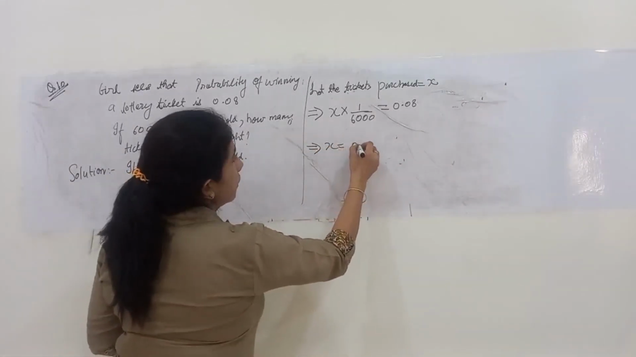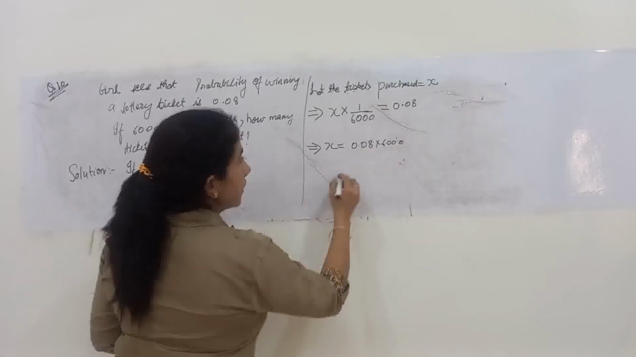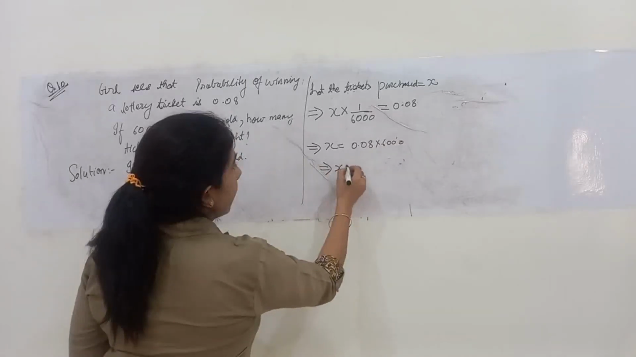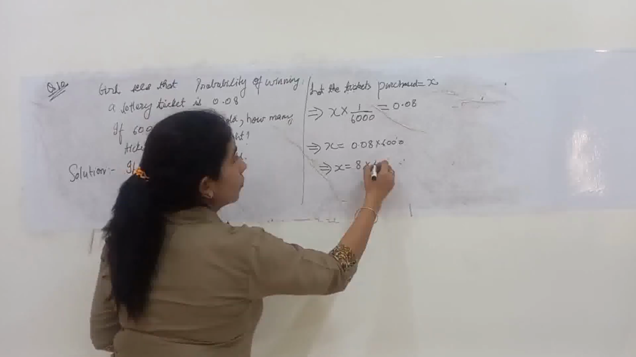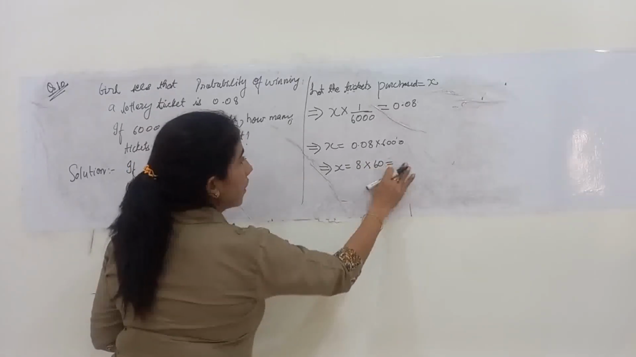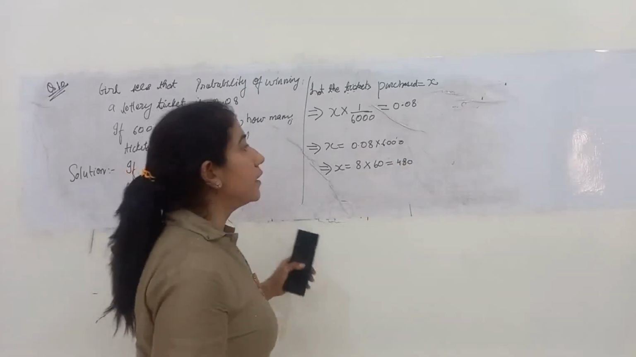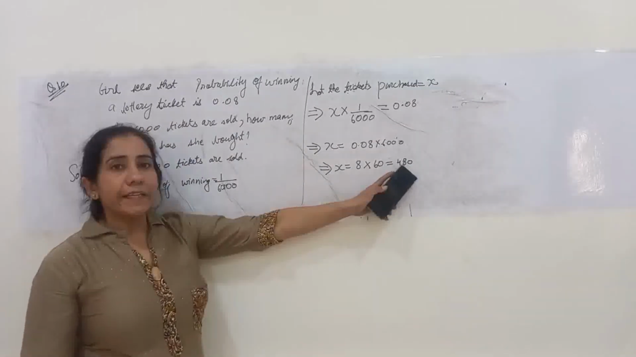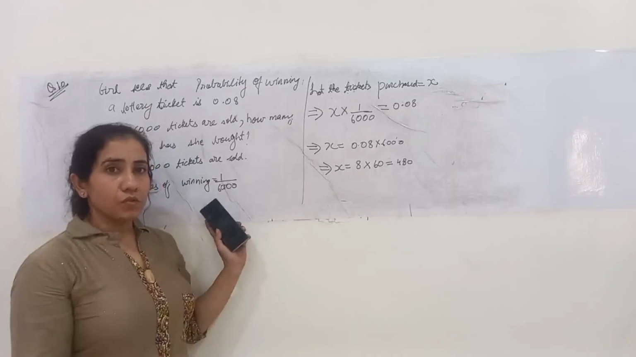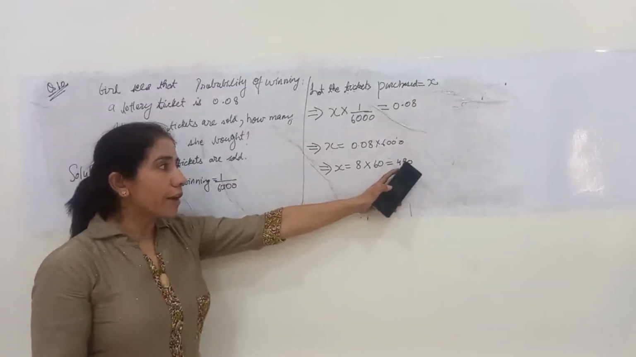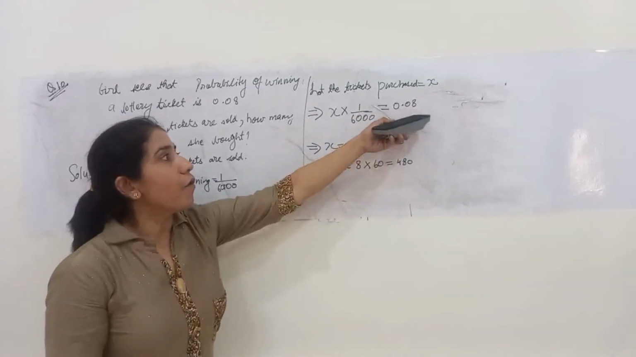X will be 0.08 into 6,000. This implies X is 8 into 60, so that comes out to be 480. That means the girl has purchased 480 tickets out of 6,000. Out of 6,000 tickets sold, she has purchased 480 tickets, and that is why her chance of winning is 0.08.